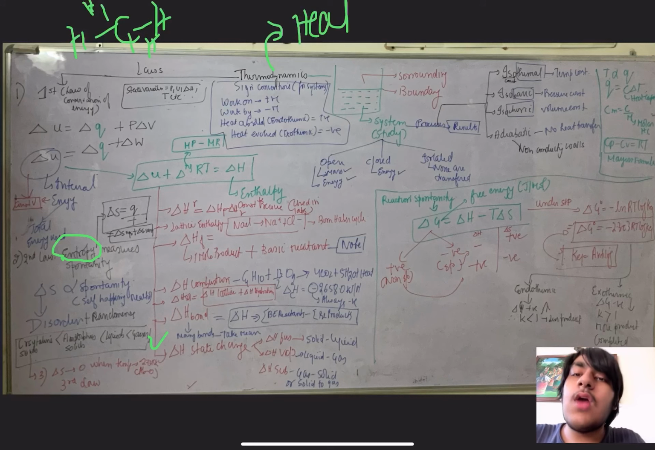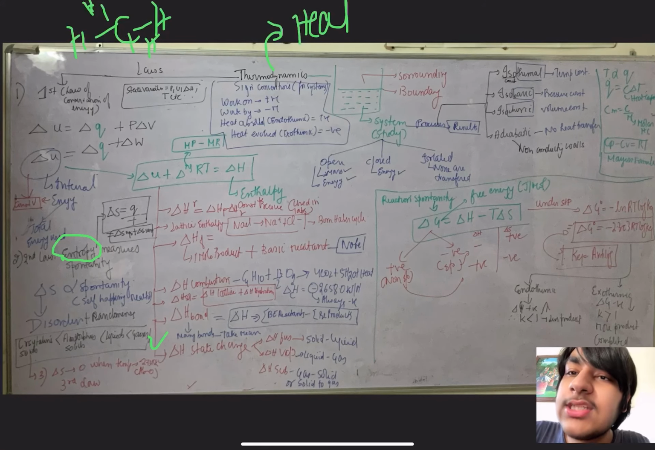Now come to this part of the board. You can see reaction spontaneity. For reaction spontaneity, enthalpy and entropy both play an important role, and that's why we combine both of them to form a new function called Gibbs free energy, denoted by delta G. The formula is delta G equals delta H minus T delta S, where delta H is enthalpy, delta S is entropy, and T is the temperature in Kelvin. Always take the temperature in Kelvin. Now, if this delta G is positive, then the reaction is non-spontaneous. It won't happen on its own. How can delta G be positive? Delta G can be positive when delta H is positive, and also when delta H is negative, the negative sign would cancel out and make it positive.